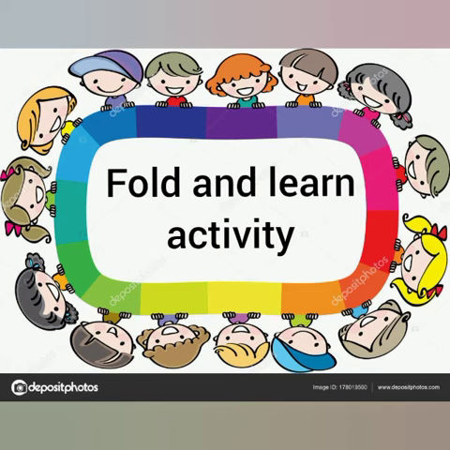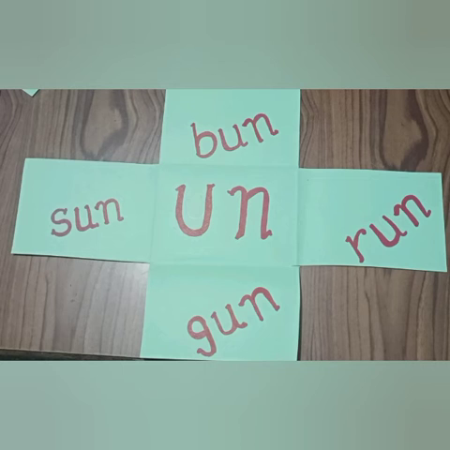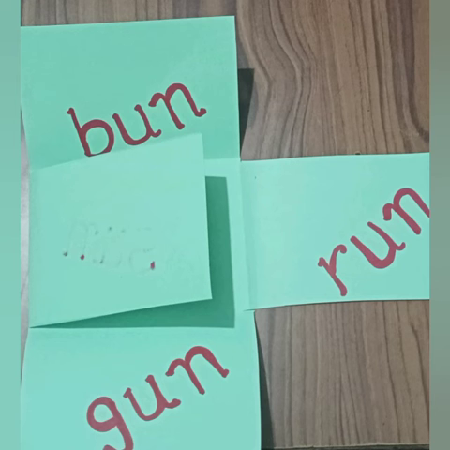They will perform the fold and learn activity. They will take one A5 sheet of their color choice and fold it horizontally and vertically at equal distances. They will cut the four corners and give this shape so that it can be easily folded, and write the words. They will fold the first corner and read out the word.